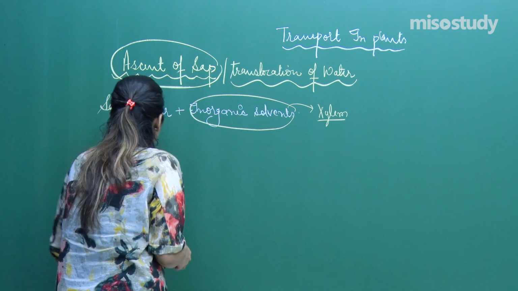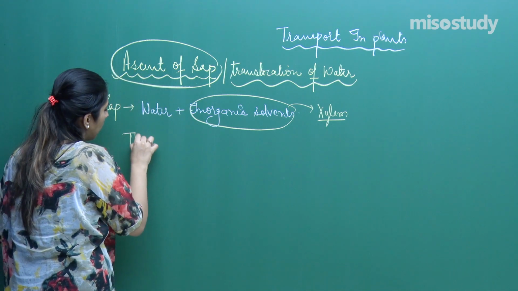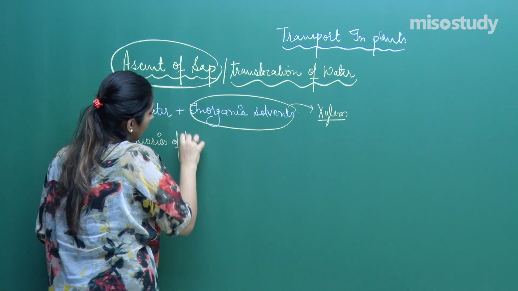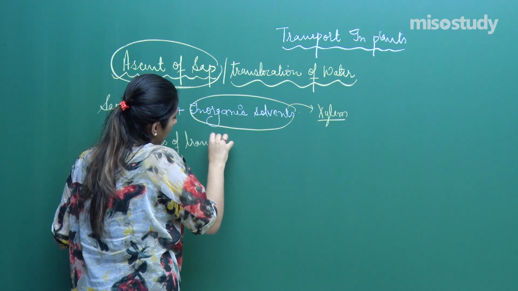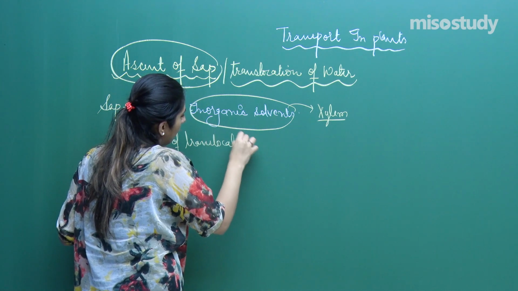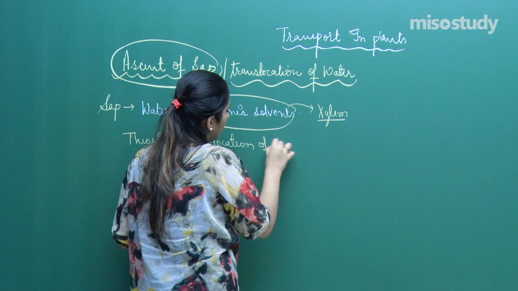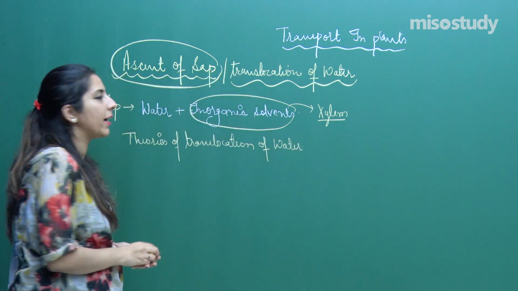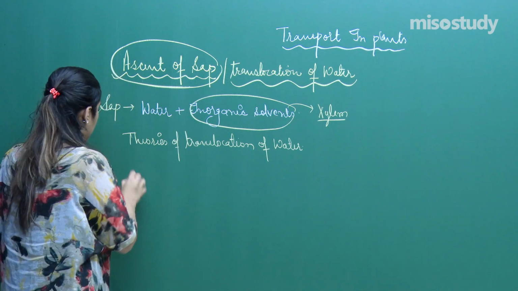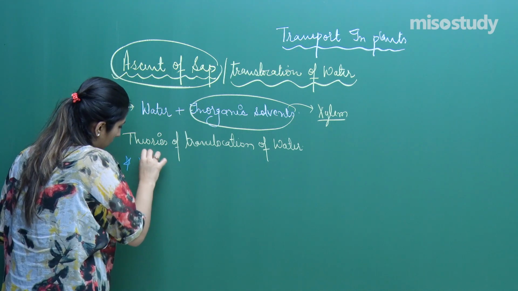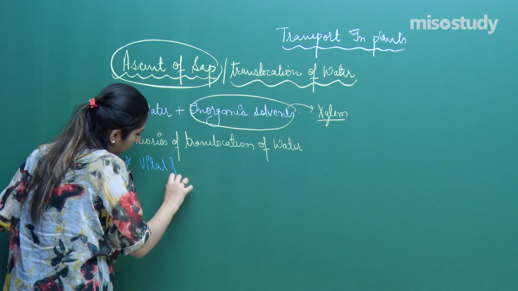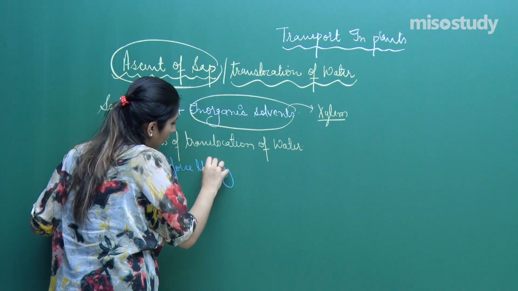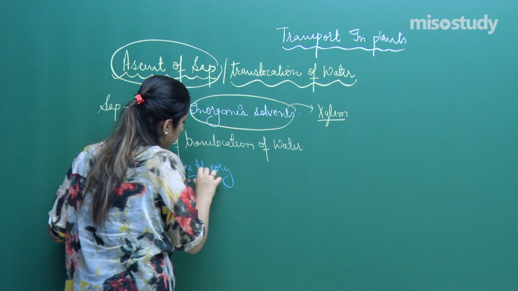So, we will talk about the theories of translocation of water. The first theory is called the vital force theory. Now listen to this very carefully, the vital force theory.